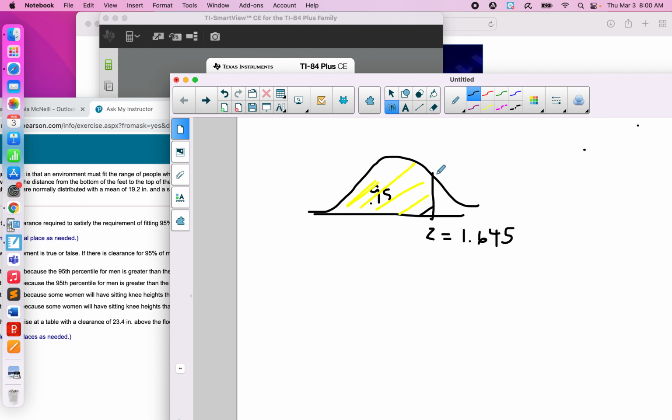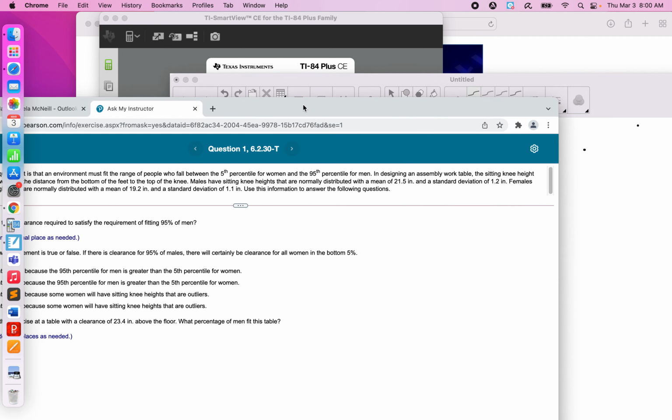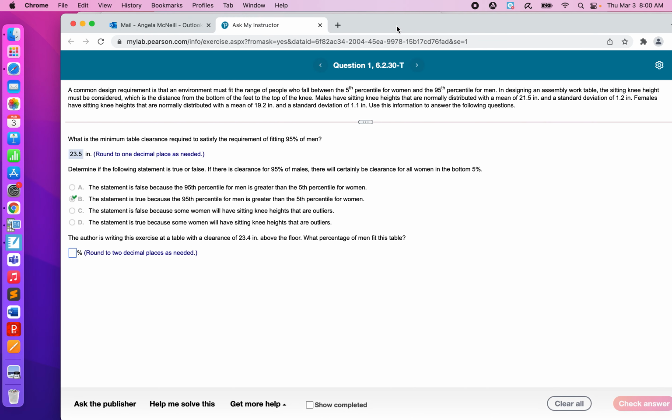Of course this is true. If this is the upper echelon of men, this is the men's data. If we start looking at the women, and the women's represent the bottom 5%, where the area underneath this curve is 5%, surely it'll work for them. And it doesn't have anything to do with men being taller and women being this or that. I mean, it could go to that if you really wanted to use common sense, but if it's clearance for 95% of males, surely it's going to be clearance for the bottom 5% of women. The statement is true. It's greater than the 5th percentile for women.